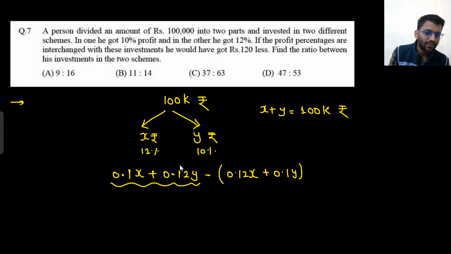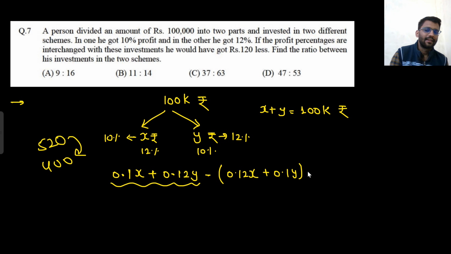Let's assume he made 520 rupees by 10% of x and 12% of y. Now by 12% of x and 10% of y, he will make only 400 rupees, 120 rupees less than that. Okay. So this minus this will be 120.